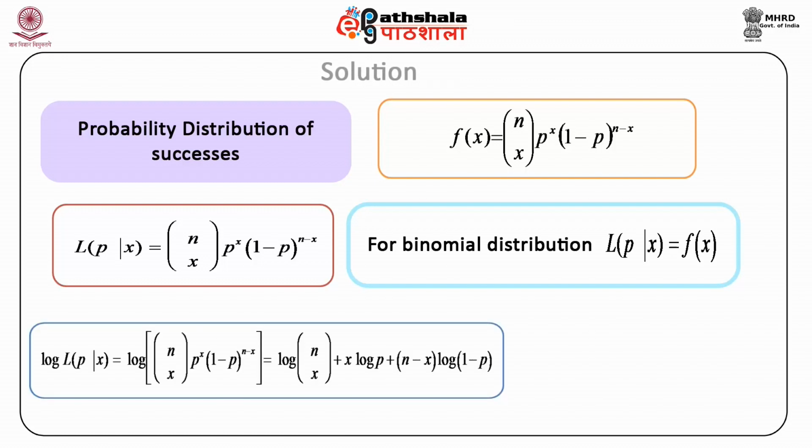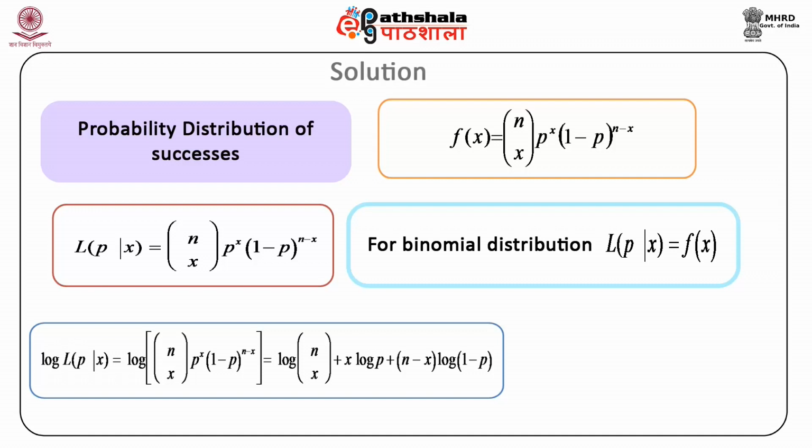Log L in that case is equal to log of nCx p raised to power x into (1 minus p) raised to power n minus x. Now this is equal to log of nCx plus x log p plus (n minus x) log (1 minus p).